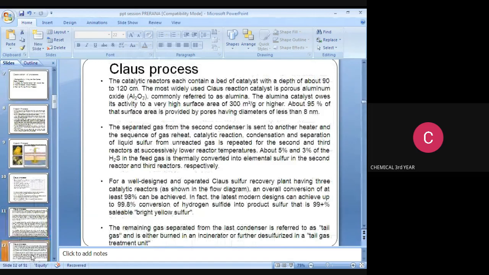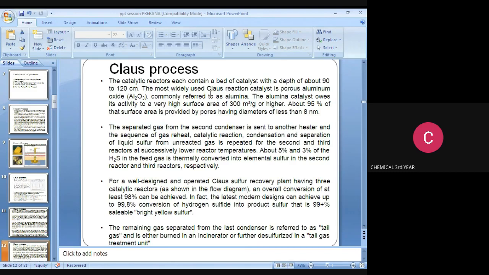The catalytic reactor each contains a bed of catalyst with a depth of 90 to 120 centimeters. Note down this range. In the gaseous process, the catalytic reactor contains a bed of catalyst with a depth range of 90 to 120 centimeters. The most widely used gaseous reaction catalyst is porous aluminum oxide.